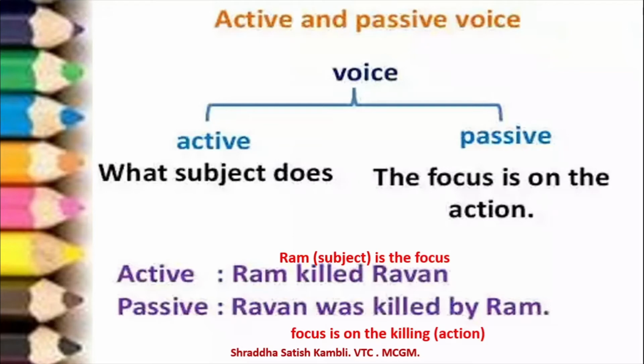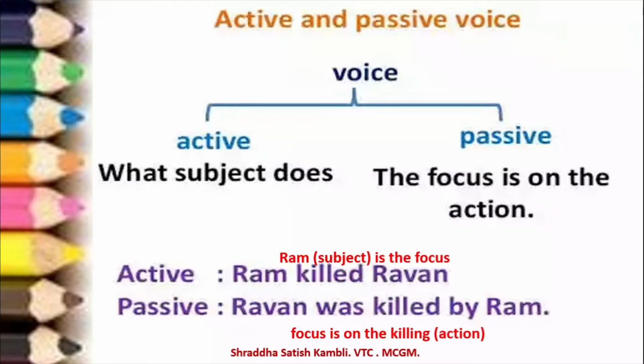Even if you don't write by Ram, Ravan was killed is enough. Of course, you can add by Ram to complete the meaning of the sentence. If you don't write by Ram also, the sentence in the passive voice will be correct. Why? Because the focus is on the action, killed.